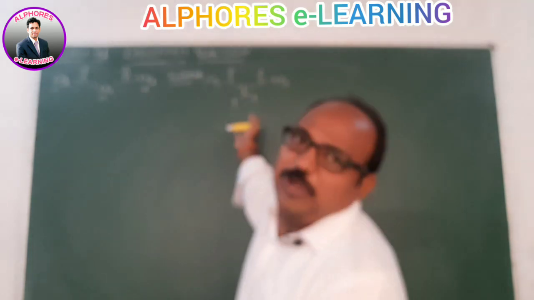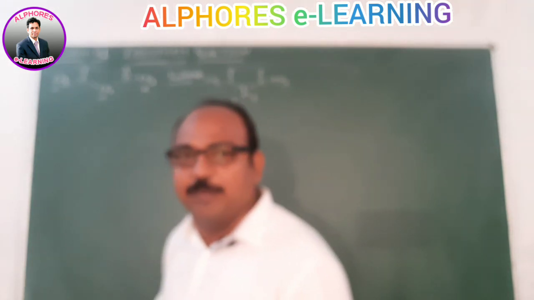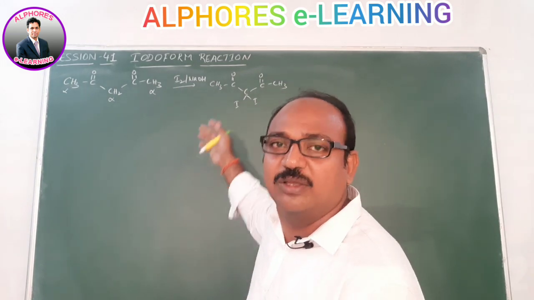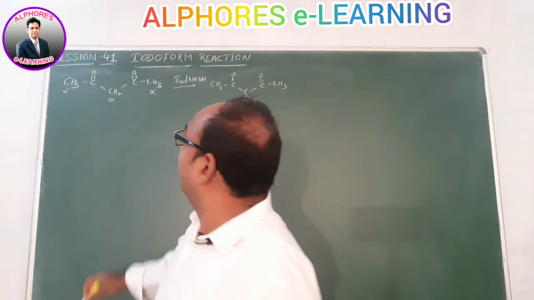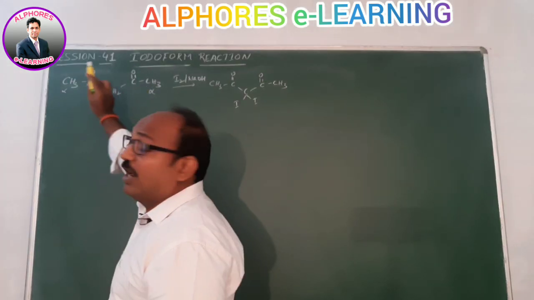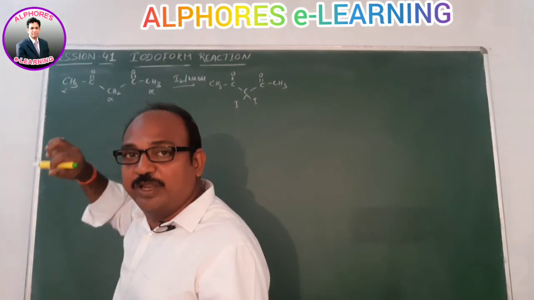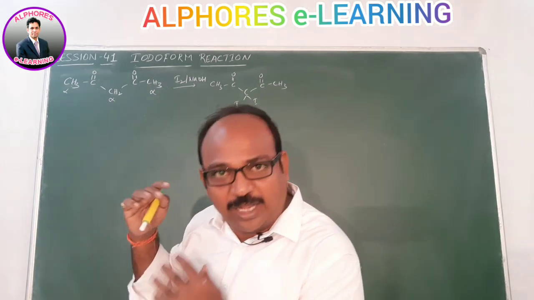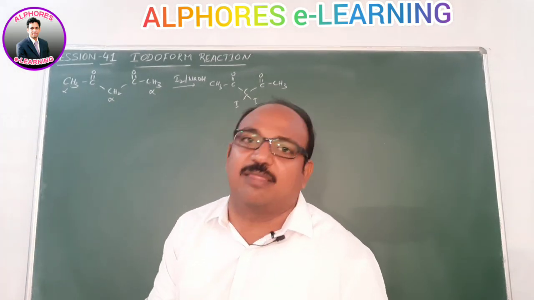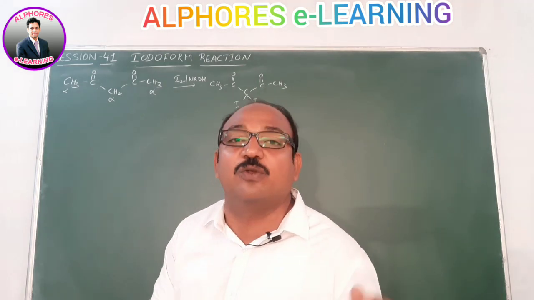From this product you don't have any possibility to get iodoform. That means in case 1, even though 3 alpha hydrogens are there, you need to verify whether those alpha hydrogens are more activated, or whether any other hydrogens are more activated compared to them.